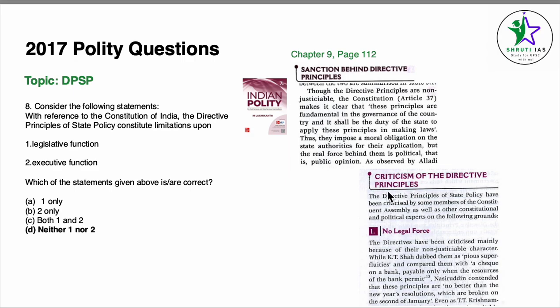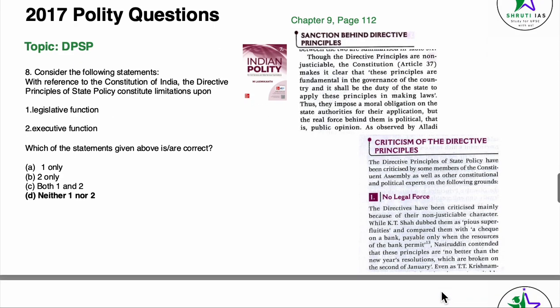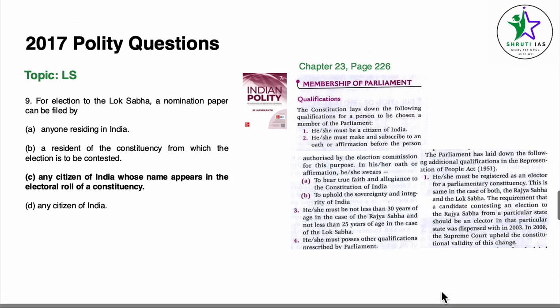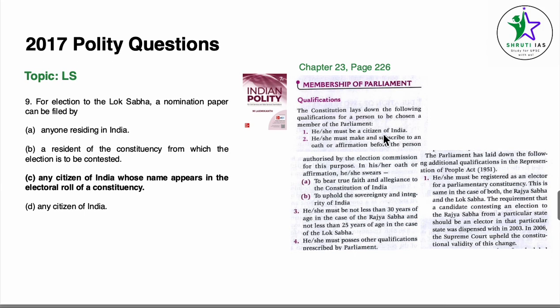Again, in the criticism of directive principles, we can see under point number 1, no legal force. The directives have been criticized mainly because of their non-justiciable character. So they basically do not have any sort of legal sanction directly per se. Coming to question number 9, the topic is legislative assemblies.